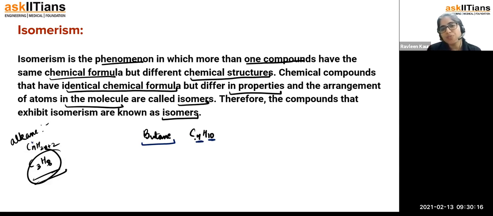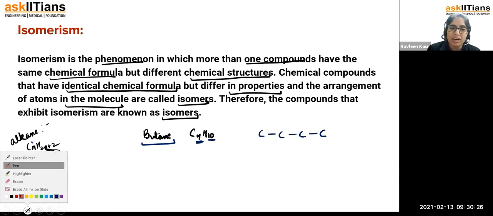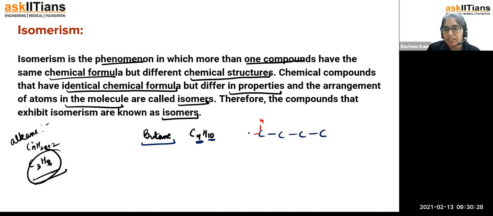In the case of C4H10, we have to make 4 carbon atoms: 1, 2, 3 and 4. The remaining is 10, which means 1, 2, 3, 4, 5, 6, 7, 8, 9 and 10 hydrogens. I placed 10 hydrogens. An alkane system is saturated only, which means it has only single bonds.